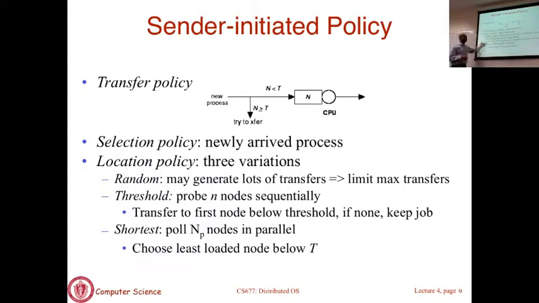How can you be more careful? Rather than choosing the least loaded, you can pick the top K least loaded and randomly pick from them. That way, even if the top K is the same across all the senders, each sender might pick a different machine. So you can do simple things like that to avoid instability. There are many other techniques that work. Okay, that's sender initiated. Any questions on this?